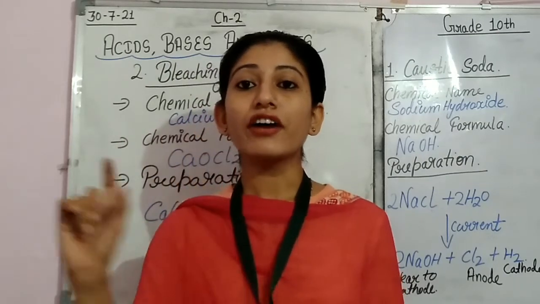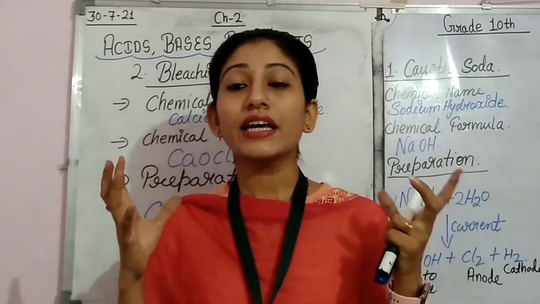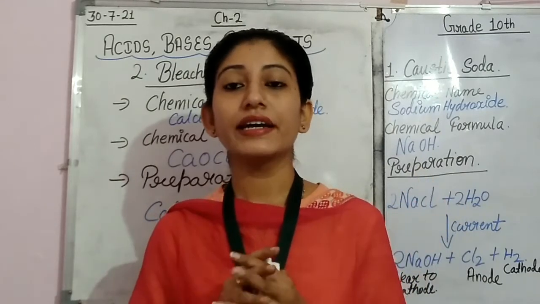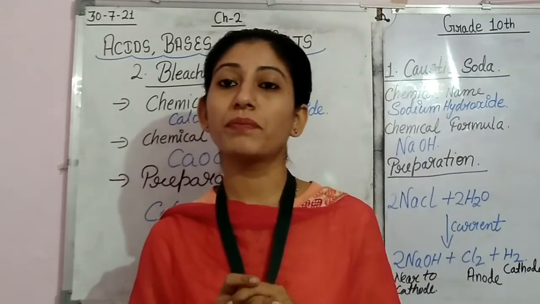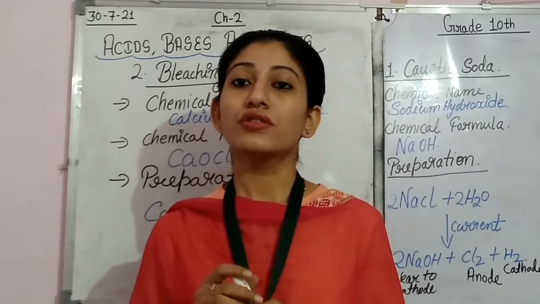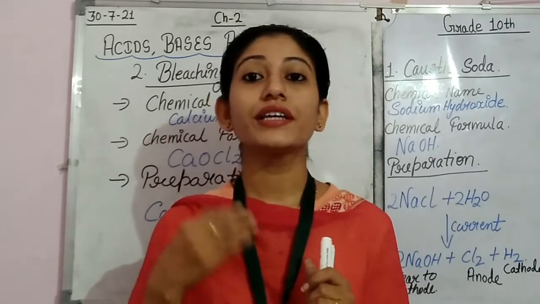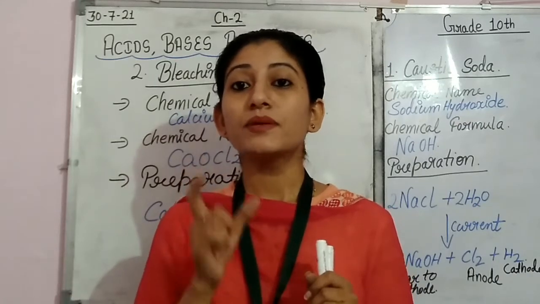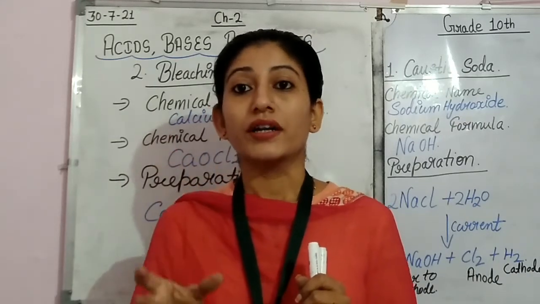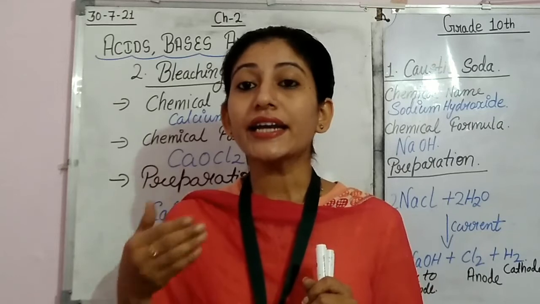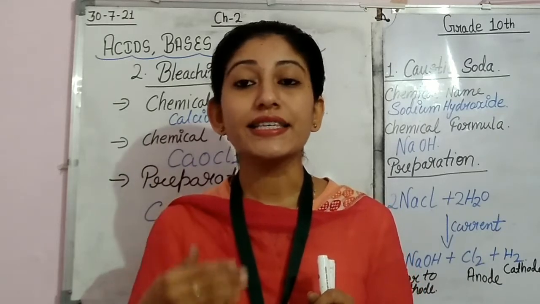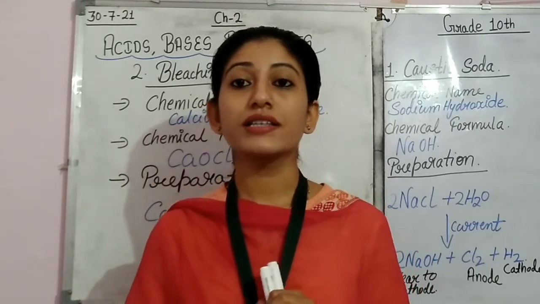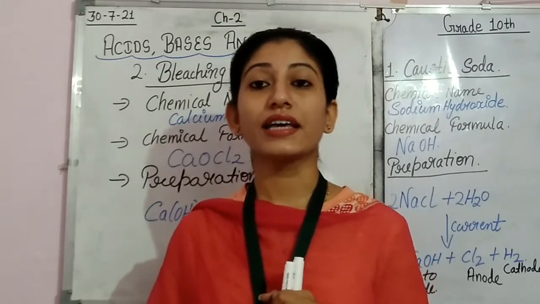It is required for the cleaning of the wood pulp, which is there at the time of the preparation of paper. Similarly, bleaching powder acts as an oxidizing agent.